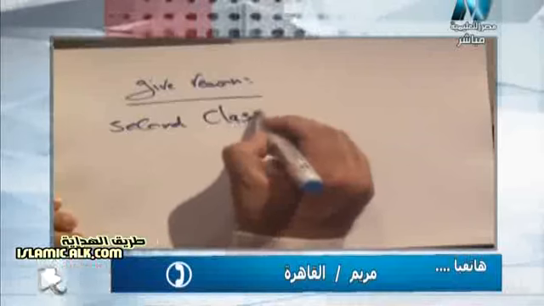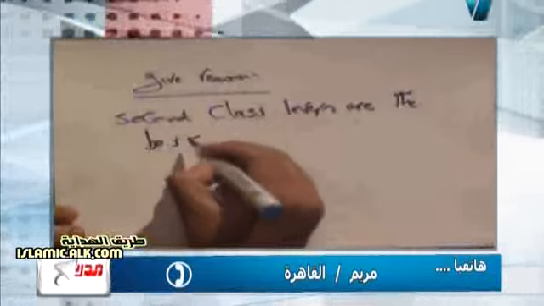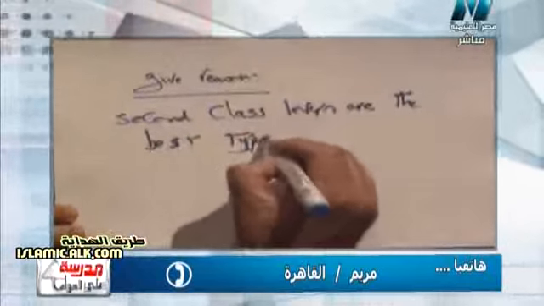So Mariam, I have a give reason question for you. I will write it now. The question says: give reason, second class levers are the best type of lever. Why, Mariam? Because it conserves effort. So why does it conserve effort?